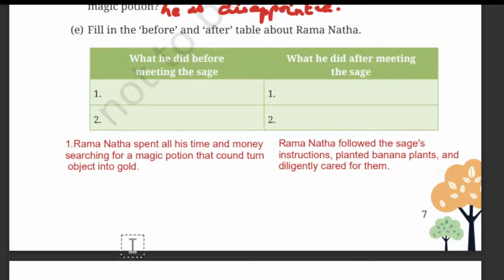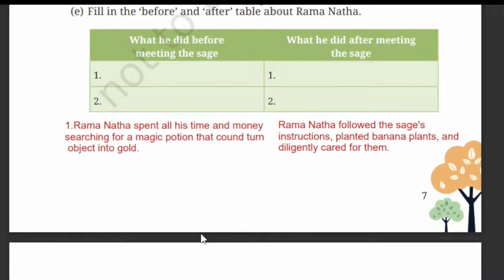So before meeting the sage, Ramnath spent all his time and money searching for a magic potion that could turn objects into gold. After meeting the sage, Ramnath followed the sage's instructions, planted banana plants and diligently cared for them. This is what happened before and after meeting the sage. So we have the second point. Let me frame the sentence for the second point now.